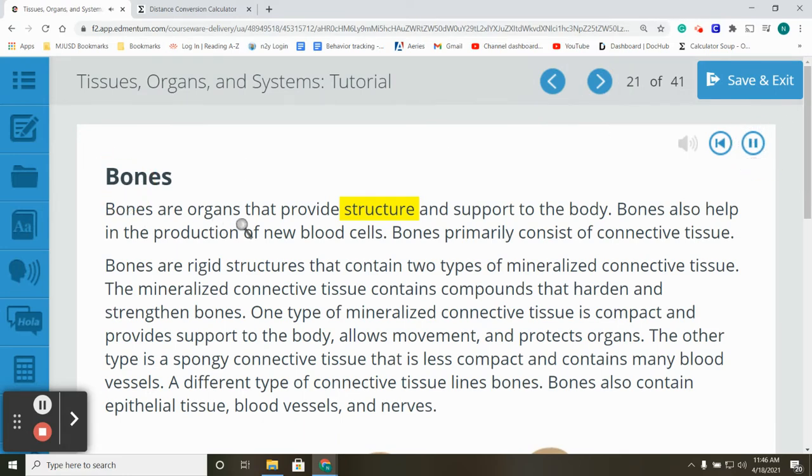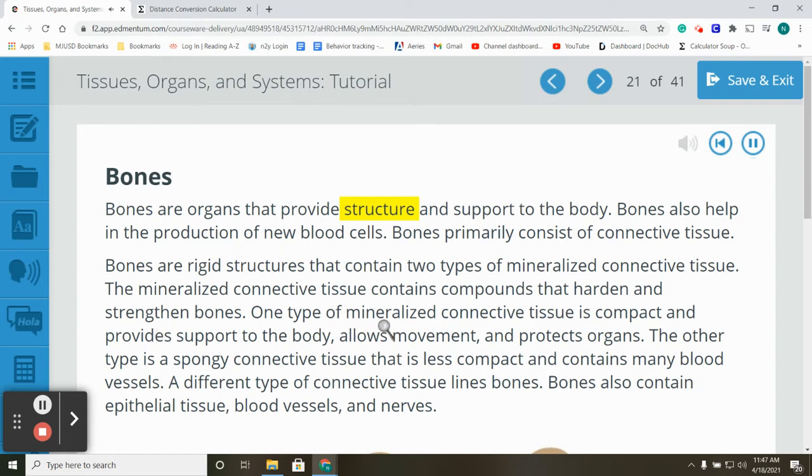Bones. Bones are organs that provide structure and support to the body. Bones also help in the production of new blood cells. Bones primarily consist of connective tissue. Bones are rigid structures that contain 2 types of mineralized connective tissue. The mineralized connective tissue contains compounds that harden and strengthen bones.